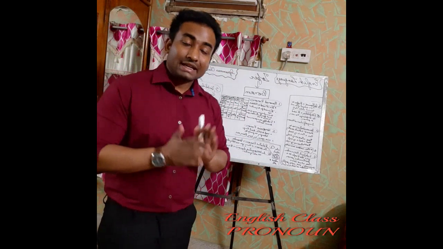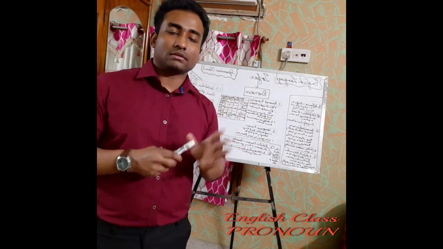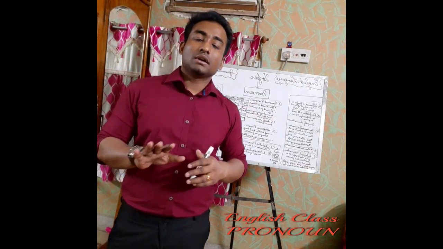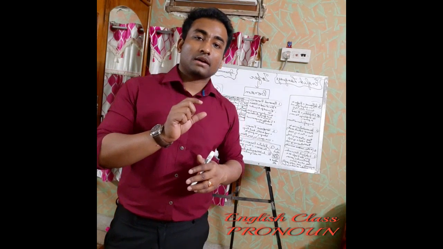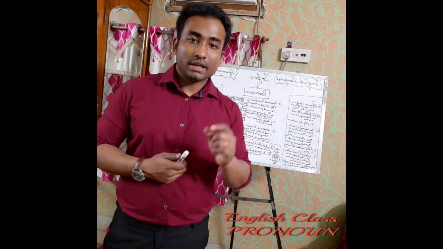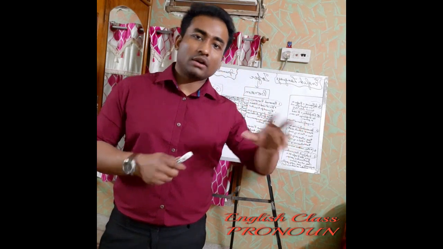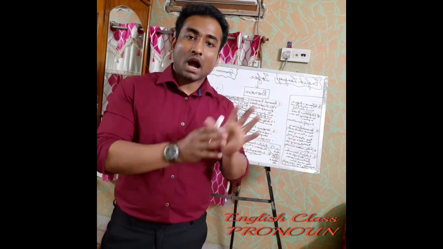Okay, neither. Neither means, out of the two, none. Like, neither of the brothers is intelligent, or neither of the brothers is hardworking. Suppose a group of brothers is there.